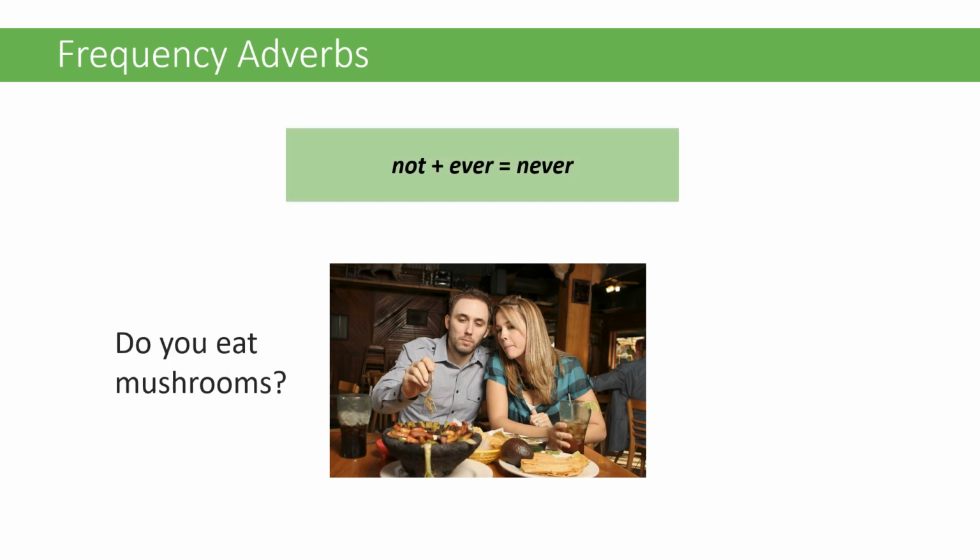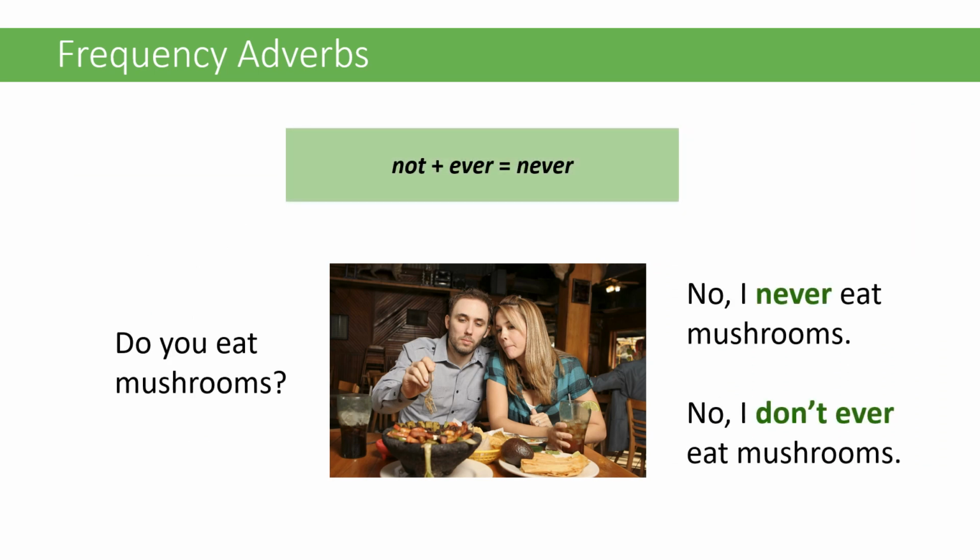Let's look at the meaning of ever and never. Not plus ever means never. For example, do you eat mushrooms? No, I never eat mushrooms. Or I don't ever eat mushrooms. So ever and never mean something different. Ever by itself has a different meaning than never, because never means not plus ever.